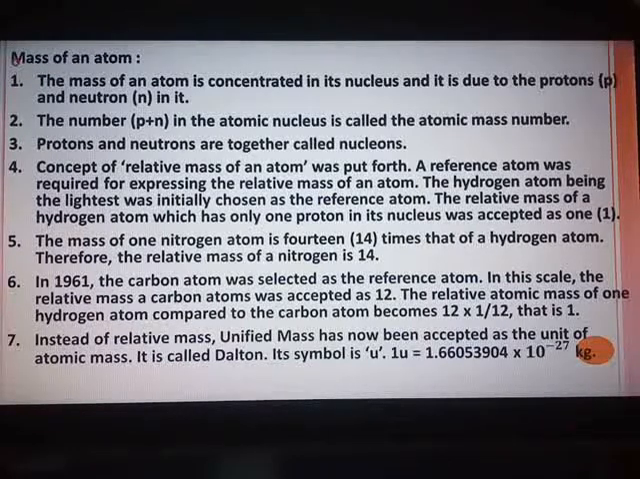You know how tiny an atom is, very tiny. So how to determine its mass? Scientists also struggled with this question, and it was really not possible. It was really difficult for the scientists of the 19th century to measure the atomic mass very accurately. So they came up with the concept of relative mass of an atom. What do you mean by the concept of relative mass?